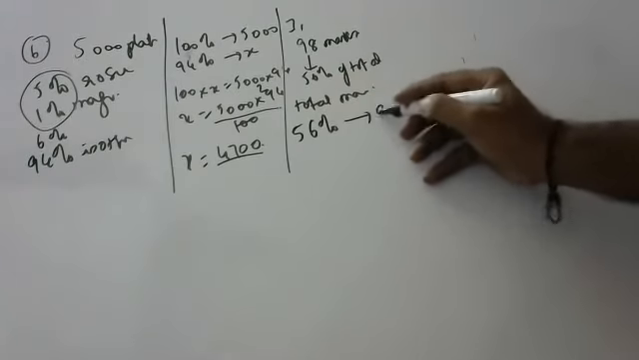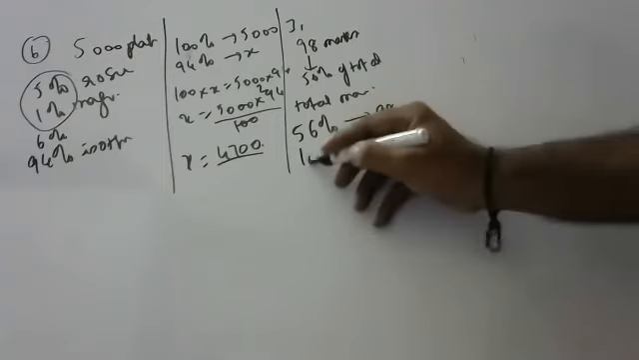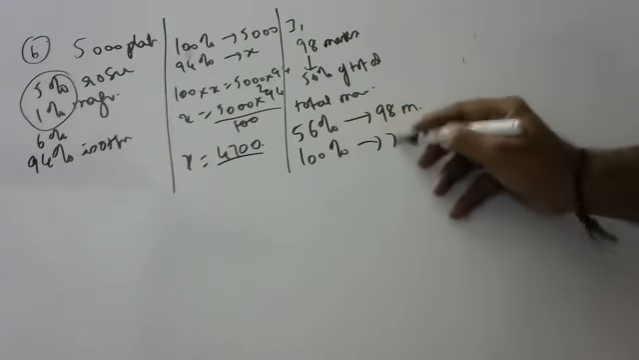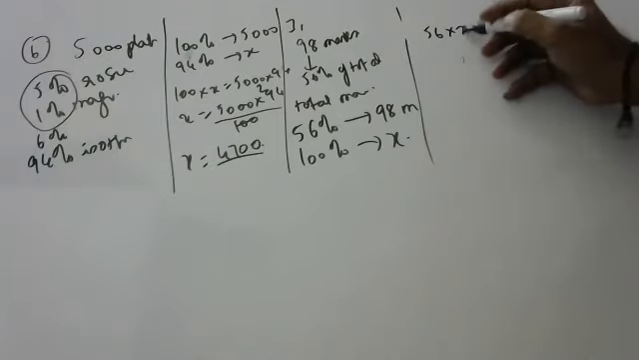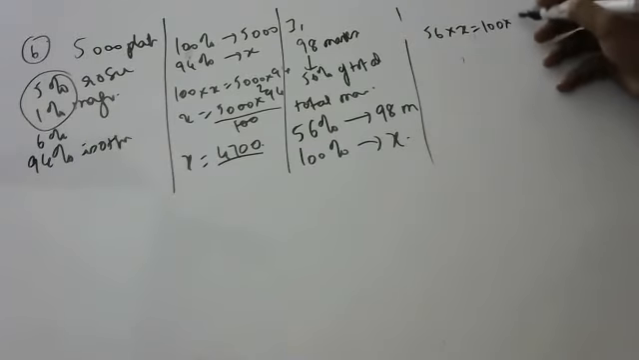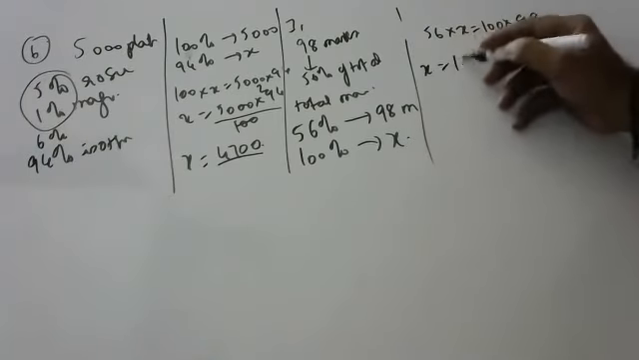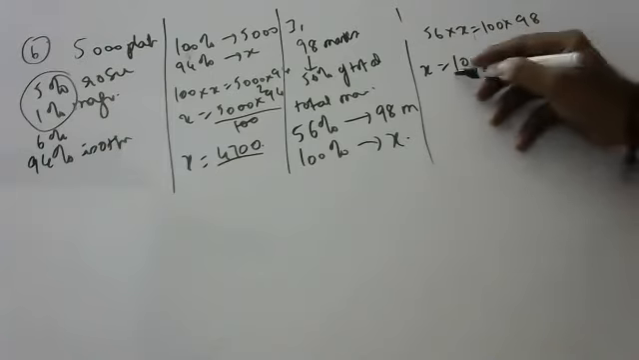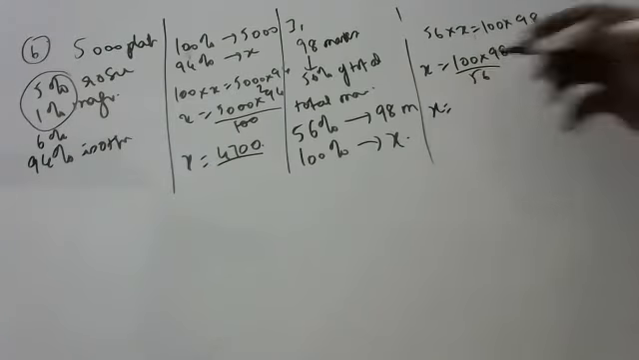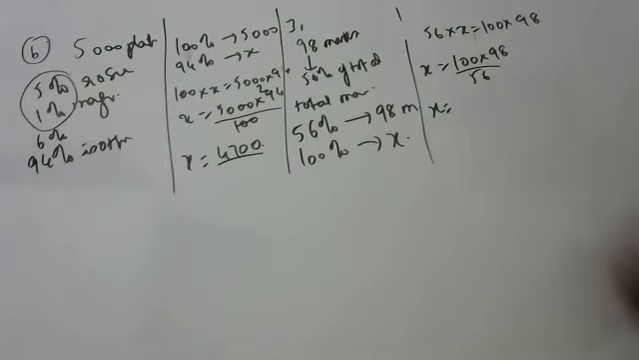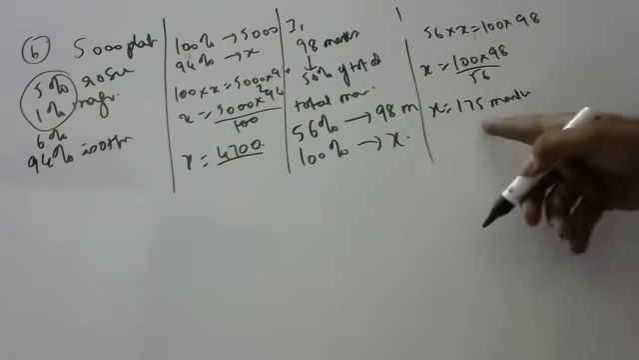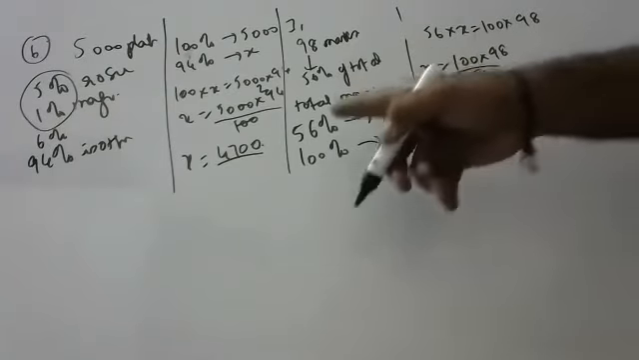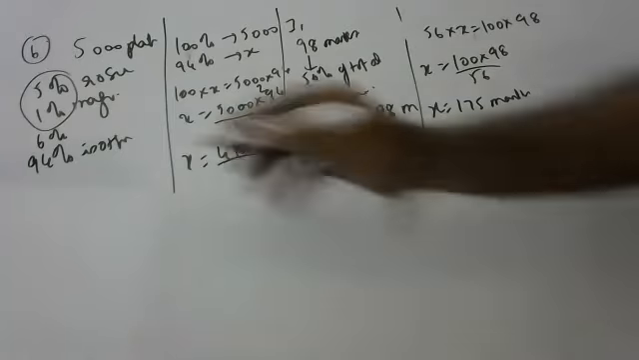56% is 98 marks. Then 100% is equal to x. 56 into x is equal to 100 into 98. x is equal to 100 into 98 by 56. x is equal to 175. The exam is out of 175, she got 98. That is only 56%. Okay.